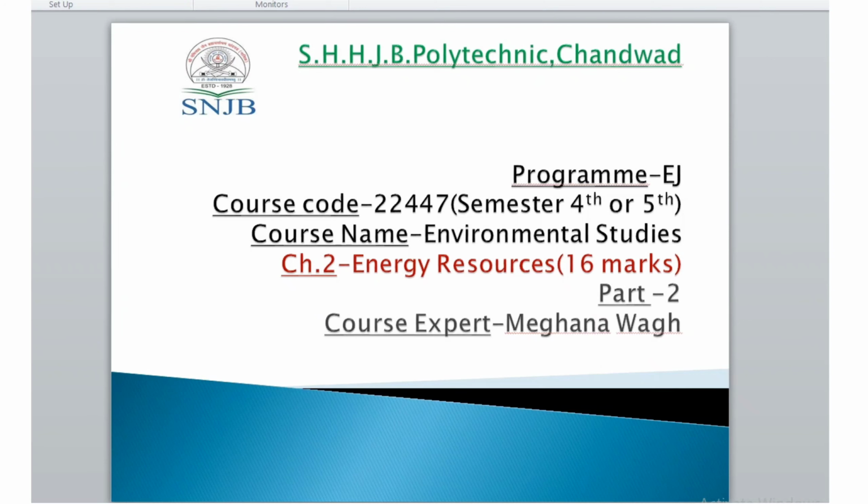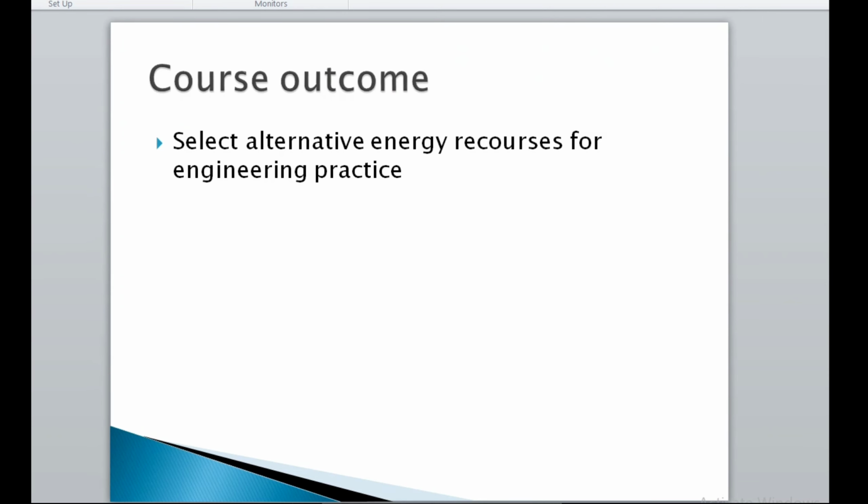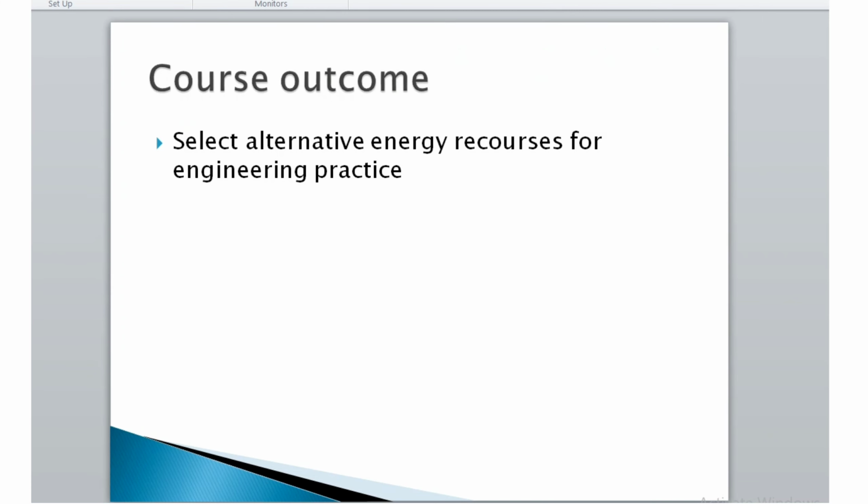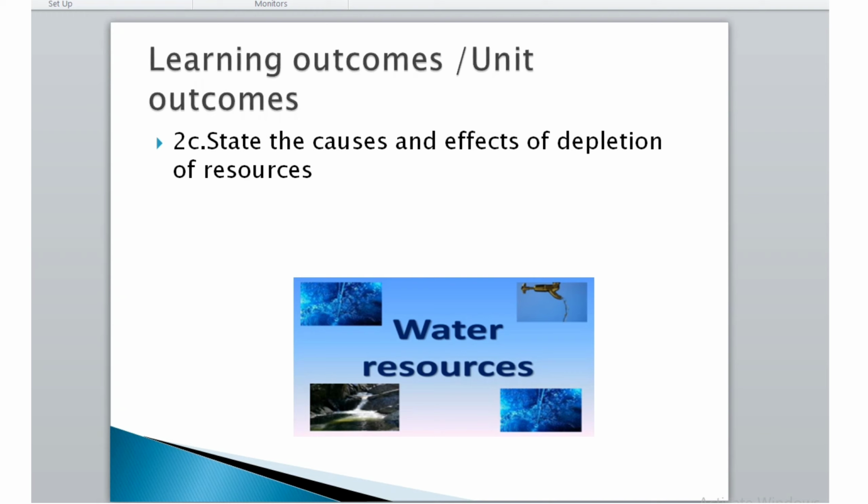So welcome students. This is the second lecture of the second chapter, that is energy resources. This chapter is for 16 marks. The course outcome is to select alternative energy resources for engineering practice. The learning outcome or unit outcome is to state the causes and effects of depletion of resources.